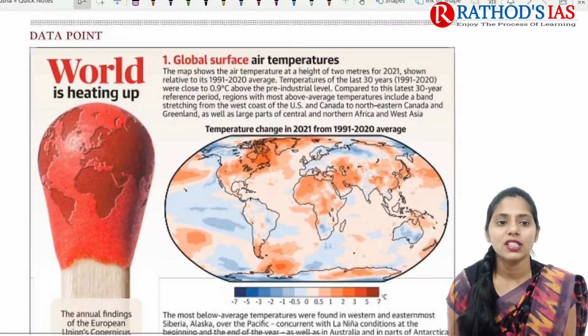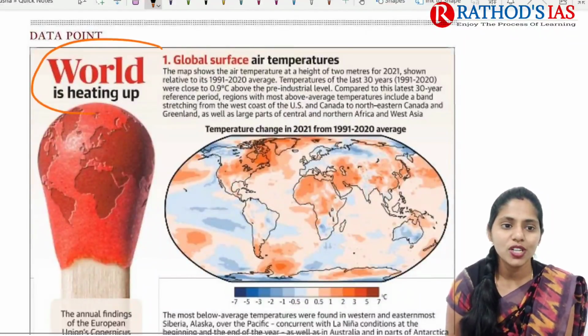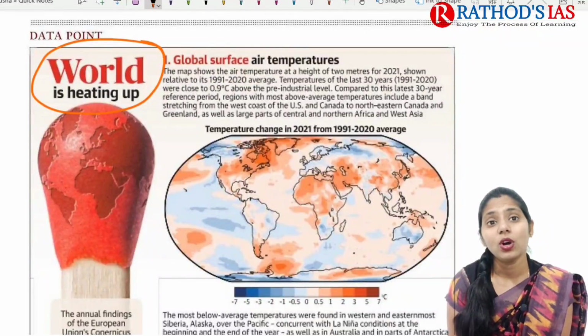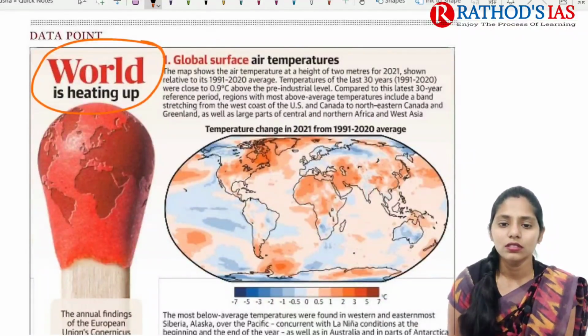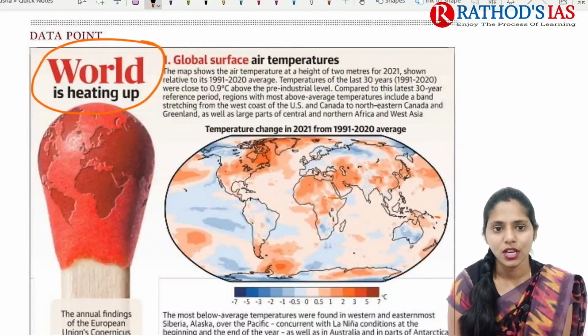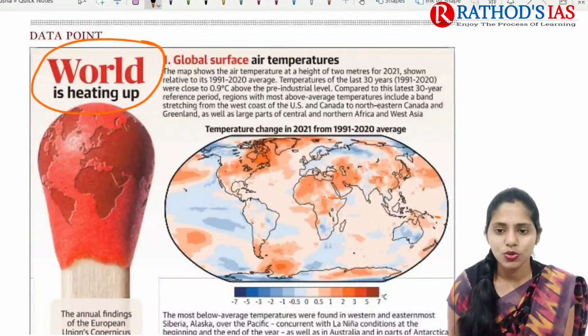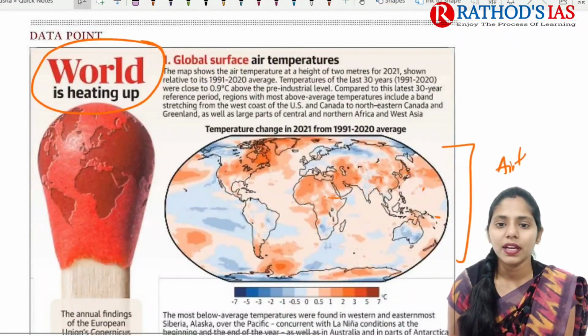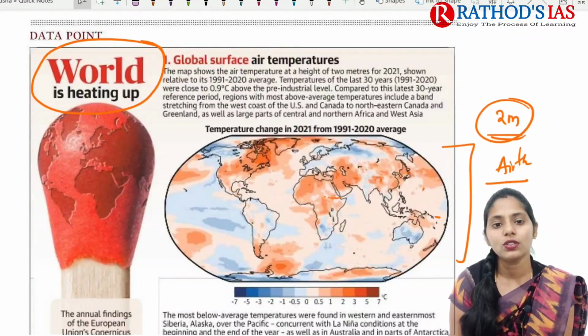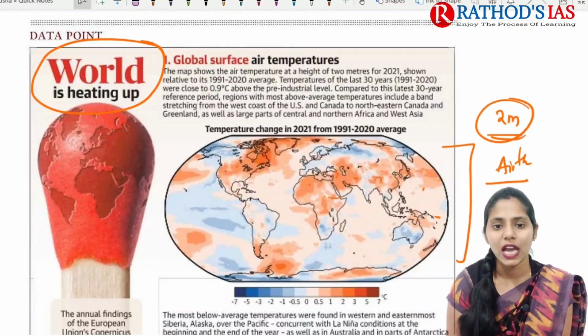And now let us try to see this infographic. The title here is World is Heating Up. This article is mainly talking about global warming. If you see this image, you can see there is an increase of temperature. Global surface air temperature is increasing here. This map mainly shows air temperature at a height of 2 meters for 2021, relative to the 1991 to 2020 average.